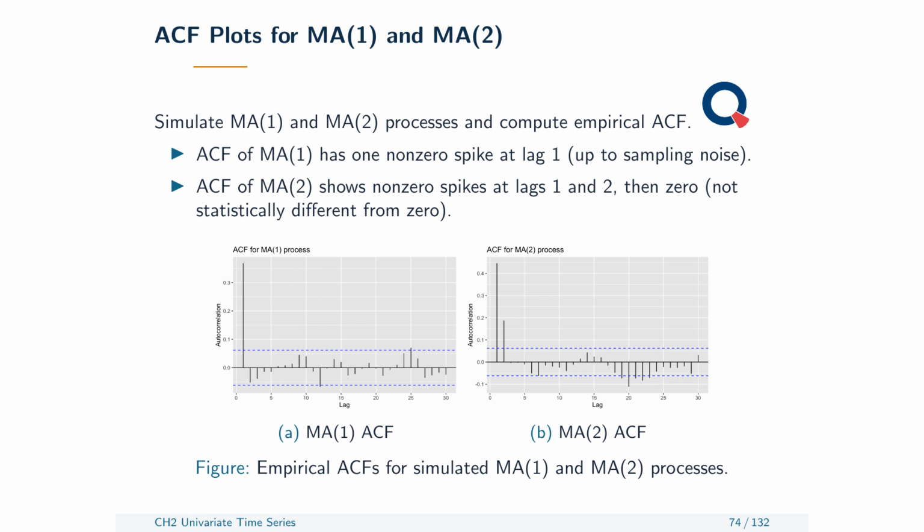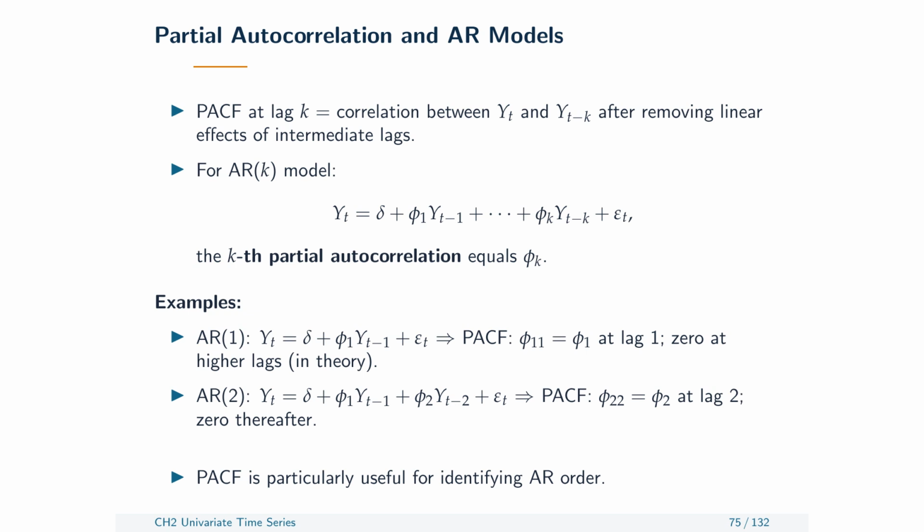For a moving average model of order 2, the first two autocorrelations may be non-zero, but every population autocorrelation after lag 2 is 0. More generally, the ACF of a moving average model of order q cuts off after q. Sample correlations do not become exactly 0 because estimation noise remains.